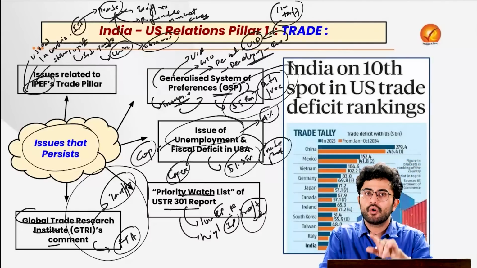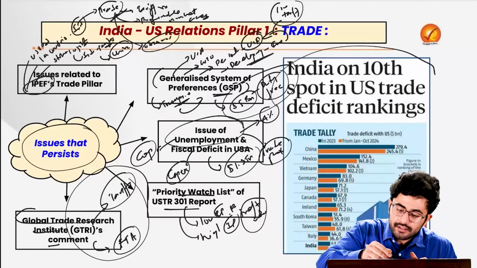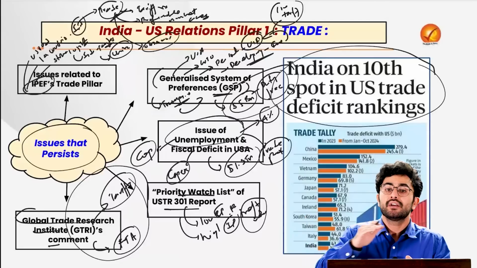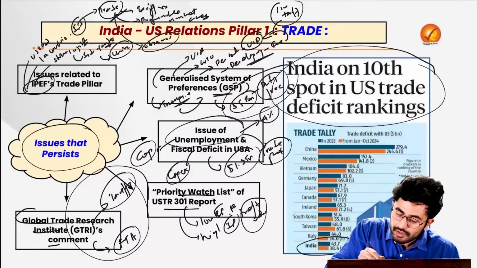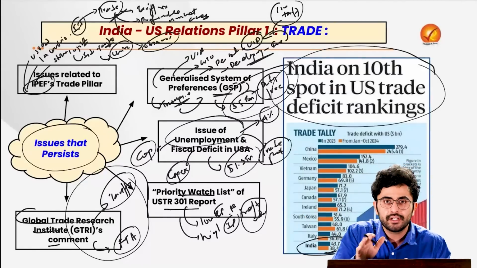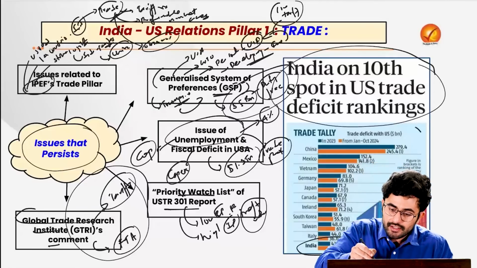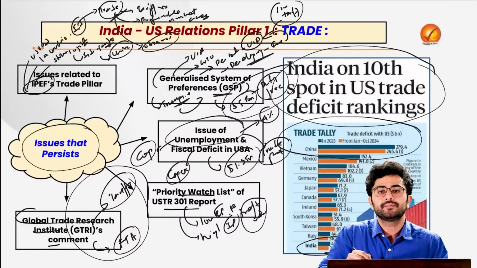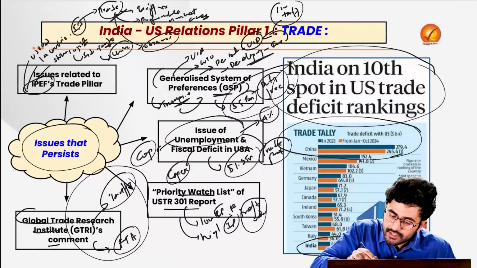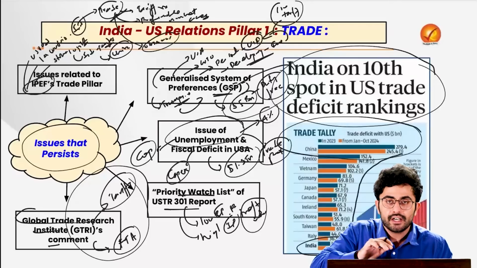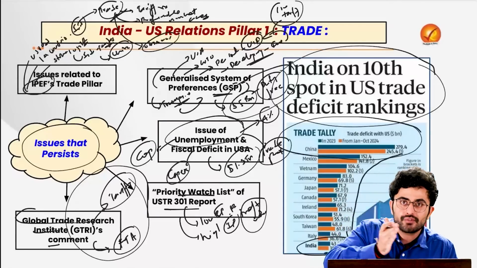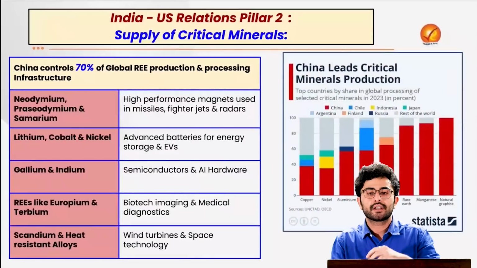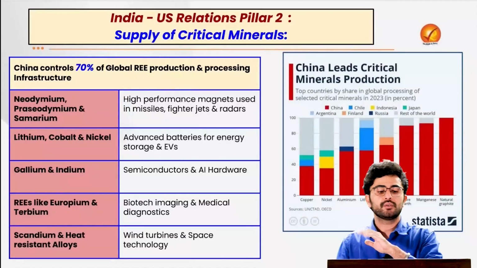And why is the USA taking all of this capitalist approach? Just look at the trade deficit which it has with various countries. For example, with India it currently has around a $38 billion trade deficit. Just look at the trade deficit which the USA has with China. At the same time, you can also see how in the year 2024 the trade deficit with various countries has shrunk a little bit. So that also reflects the capitalist approach being followed by the USA.